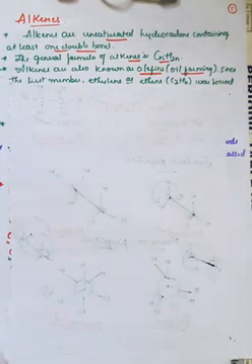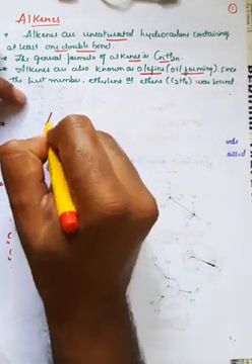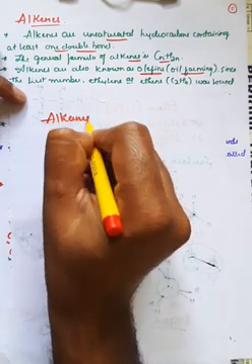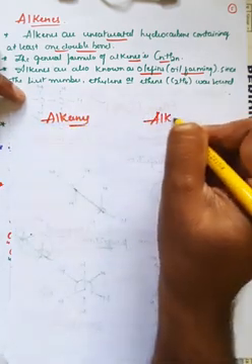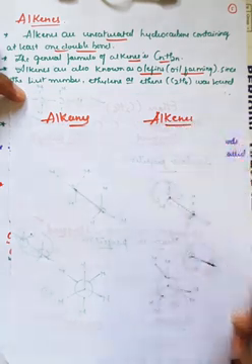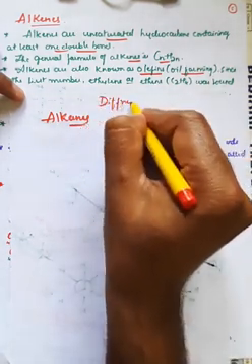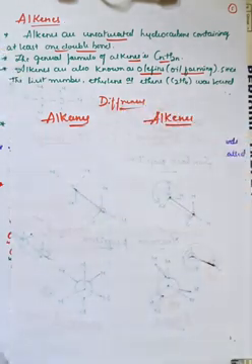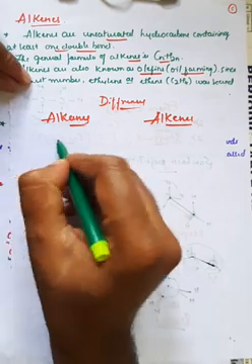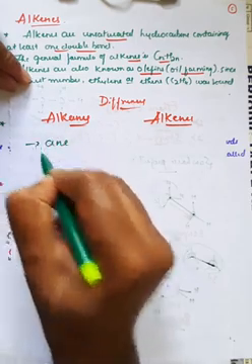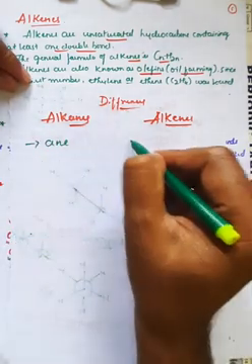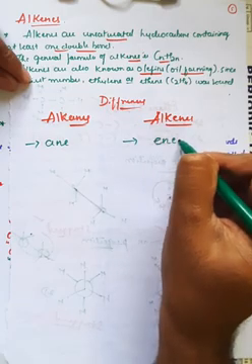Now we'll find some of the differences between alkanes and alkenes. The first important difference is that the word alkane ends with 'a-n-e', but in case of alkene it ends with 'e-n-e'.